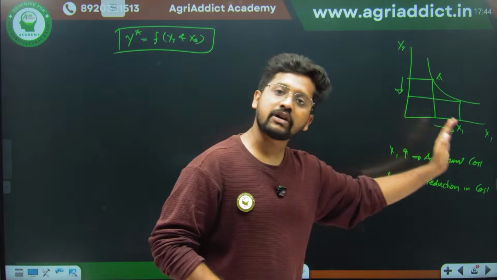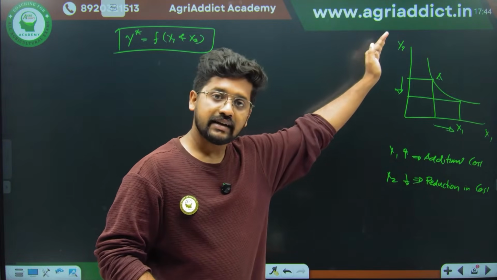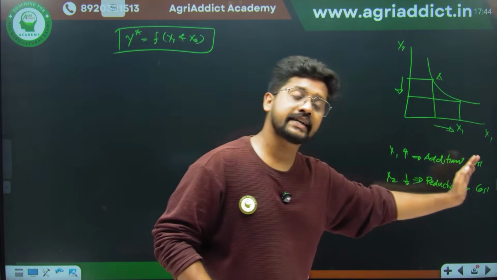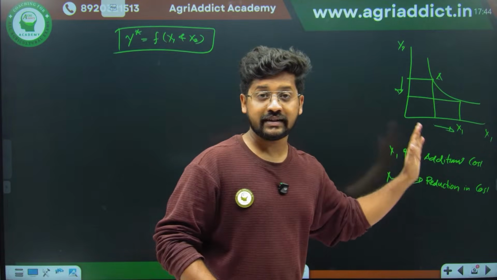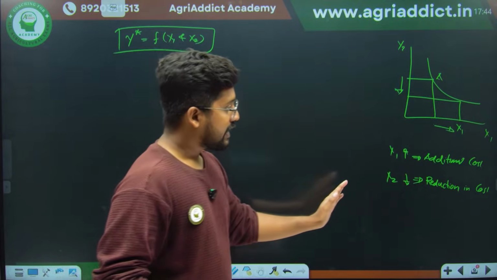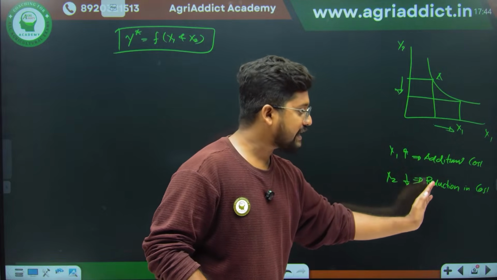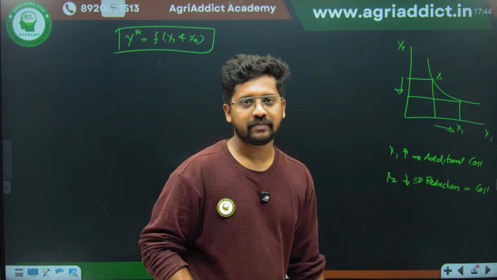When I am substituting one resource with another, I am getting more of one resource and sacrificing lesser of another substitute. Along with that, some additional cost is generated, and some reduction in cost is also generated. So the thumb rule here is that your additional cost should always be lesser than the reduction in cost, or else it will not be profitable.